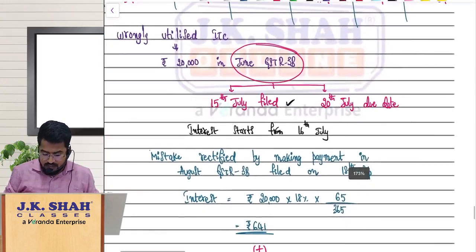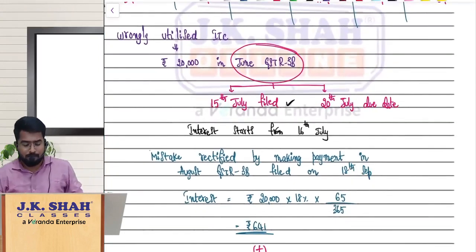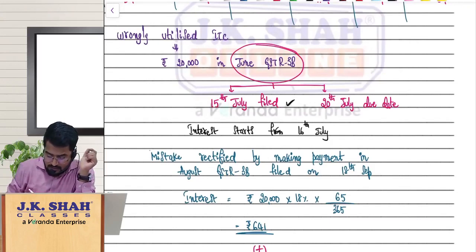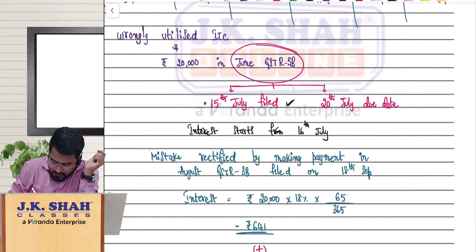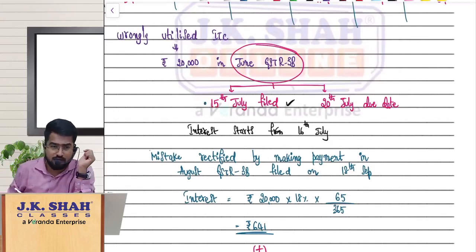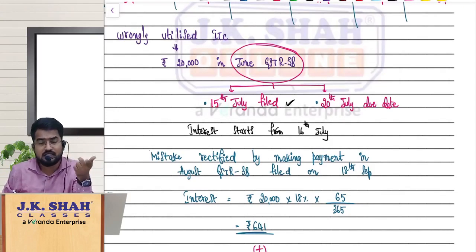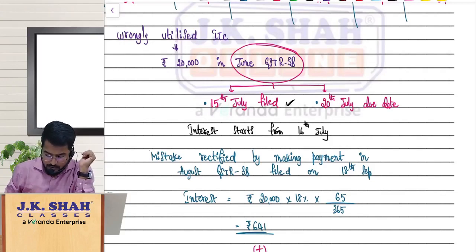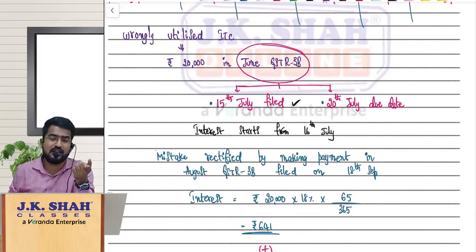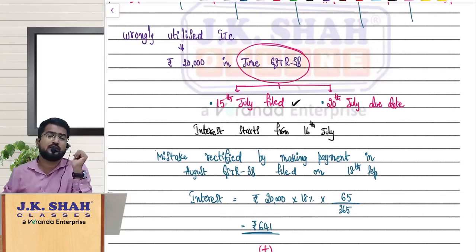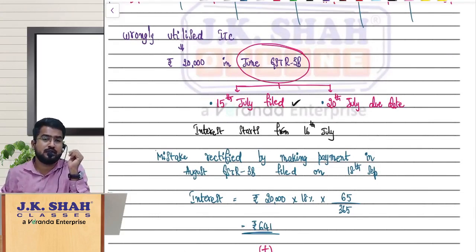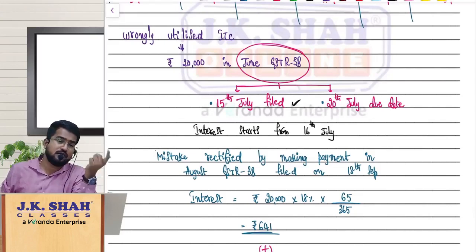Now, what should I see? What is the date of utilization? Sir, the date of utilization is the actual date of filing the GSTR 3B of June month or the due date of that month, whichever is earlier. So, if I filed it on 15th July, sir, even though the due date is 20th July, I filed on 15th July only. So should I see 15th July or 20th July?